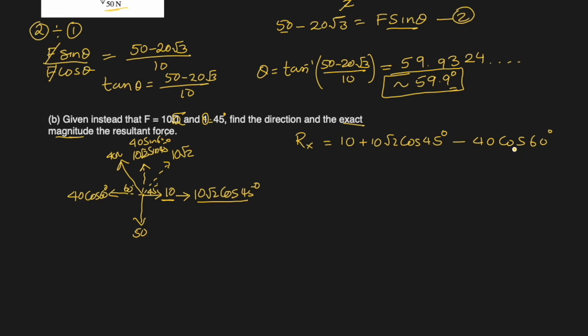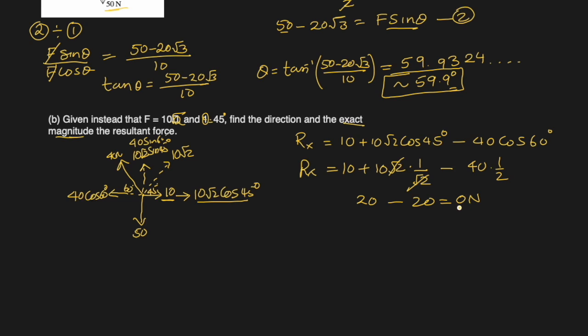Okay, so what is it? Rx become, actually okay, let me do it here. 10 plus 10 square root 2, and cos 45 is 1 over square root 2. So this square root 2 and this square root 2 cancel. So 10 plus 10 is 20 minus 40 cos 60 is half. Wow. So it is 20 minus 20, 0 newtons.